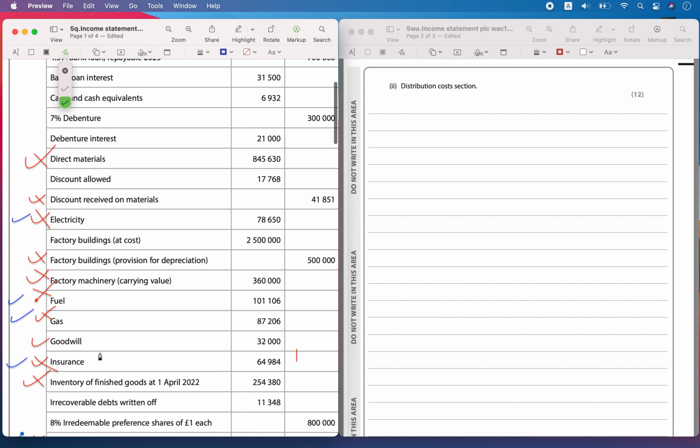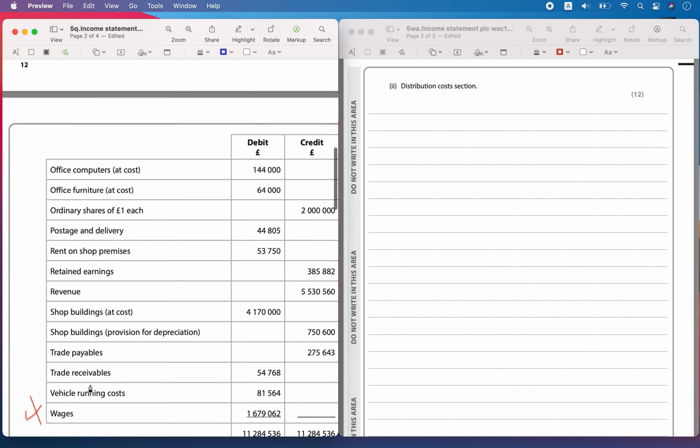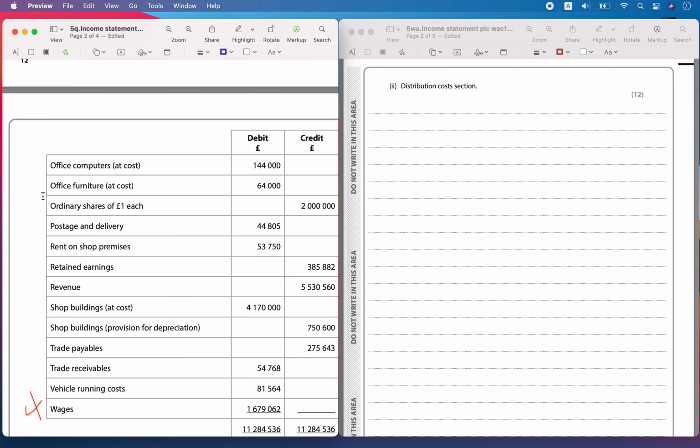Then we have motor lorries. Okay, depreciation we have to include. Office is for the head office, so it's under administration cost. Ordinary shares will not come. Postage and delivery, this is for distribution, so yes. Then rent on the shop premises, yes, you will use. Retained earnings will not come, revenue will not come.